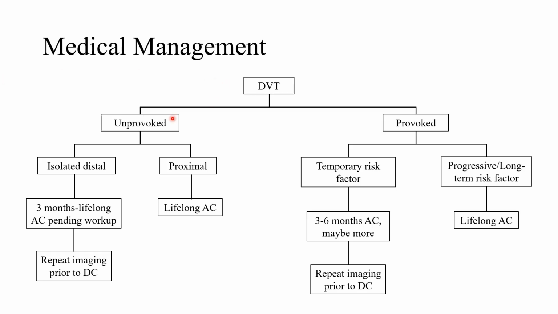And then finally, the unprovoked DVT that is proximal in the lower extremity. This is above the knee. That's lifelong anticoagulation. Above the knee, you have a high risk of embolization, almost 50% risk of a PE from a lower extremity DVT above the knee. So that's a lifelong anticoagulation. And all of this here is regarding lower extremity. This is not talking about upper extremity.